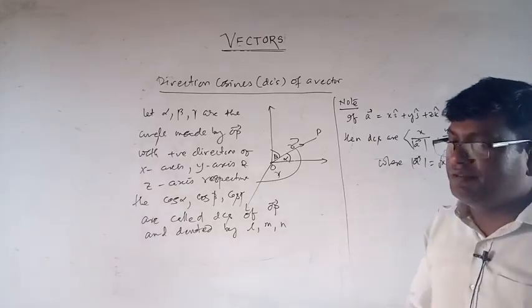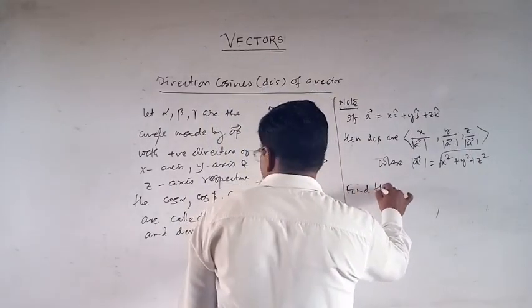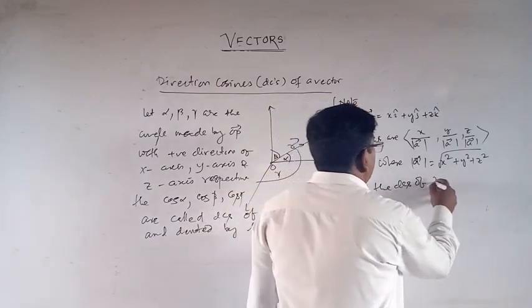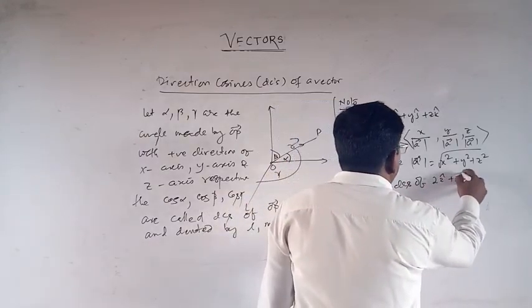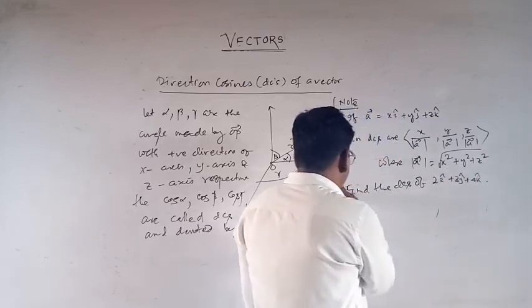Find the DCS of 2i plus 3j plus 4k. This is the question.